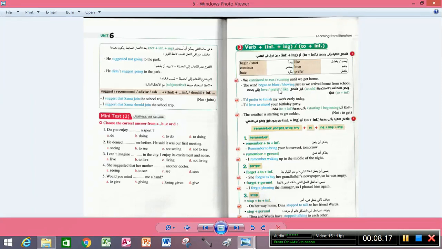Okay, here verb plus ing, to plus infinitive. Both are correct. Start, begin, continue, hate, like, love, prefer. We continue to run, to running. You have to use we continue to run, or we continued running. There is no difference in meaning. Okay?